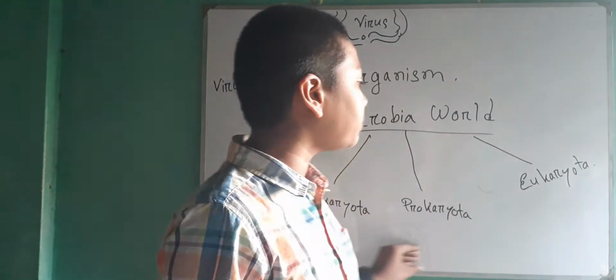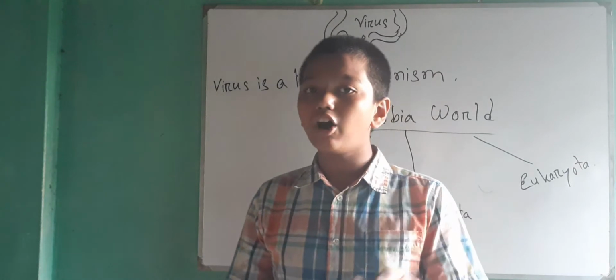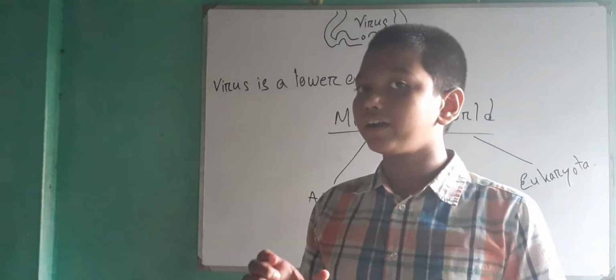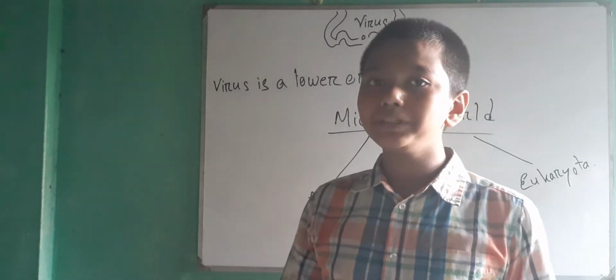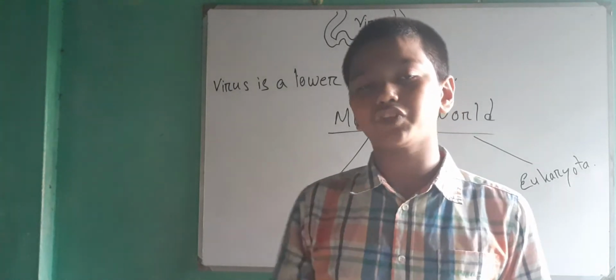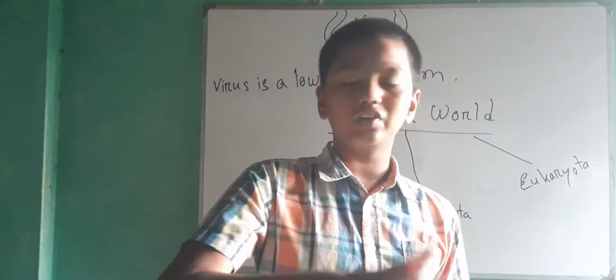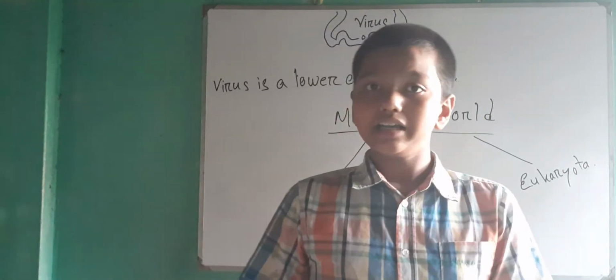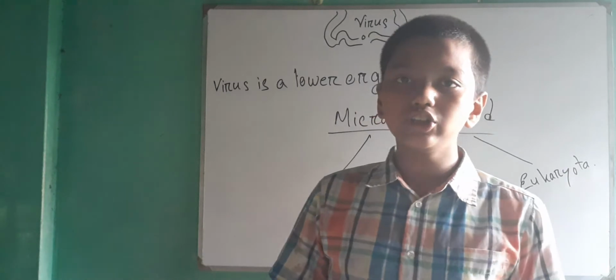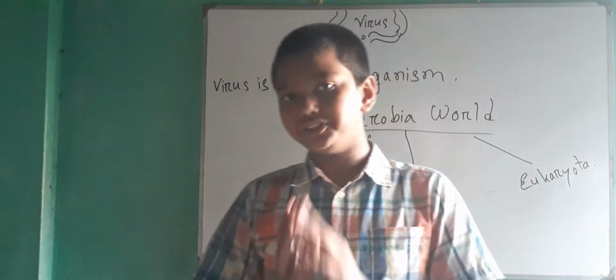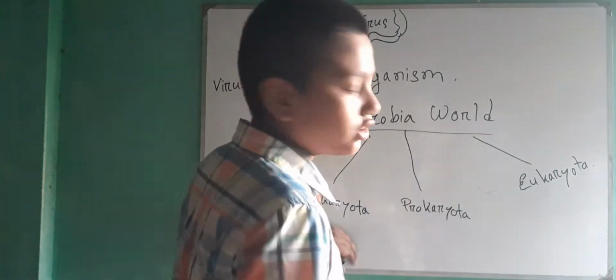Akaryota, Prokaryota, Eukaryota are not lower organisms. They are the boss of lower organisms. Boss means Akaryota is a type of cell. It includes virus. Yes, virus is a lower organism, so it includes virus. Same, Prokaryota includes bacteria, Eukaryota includes fungi, algae. So Akaryota includes virus.